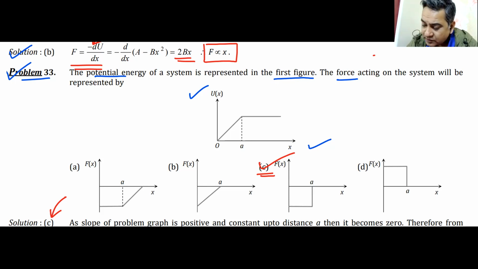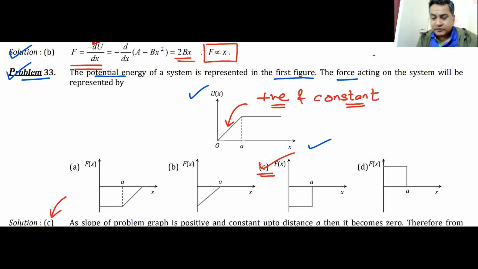Slope is positive. Okay. So you are talking about this slope, right? Slope of the energy graph is positive. That is what you are talking about? Okay. This slope is positive. I understand that. Okay. What does that mean? This slope is positive and this slope is constant. Do we all understand this? It's a straight line. Straight line's slope is always constant. So looking at the slope of this energy graph, the slope is positive and slope is constant.